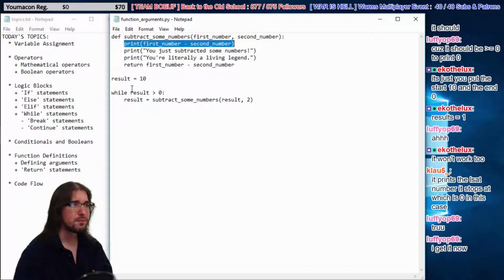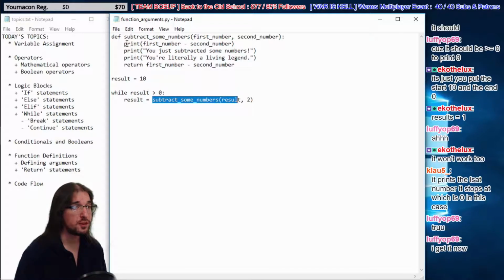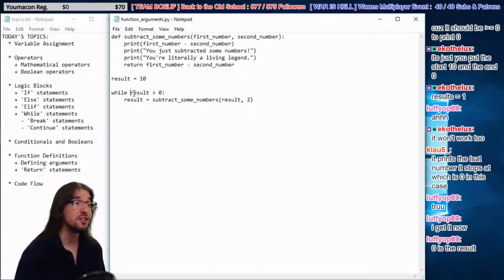But yeah, so it runs it right here. Result is 2 at this point. Then it does 2 minus 2, prints off 0 right here. Then it tests for 0, and then it fails. So we get 0 as the last one. Yeah, Klaus said it prints the last number it stops at, which is 0 in this case. Yeah, because we're printing it off before we're testing for it. Okay, cool.